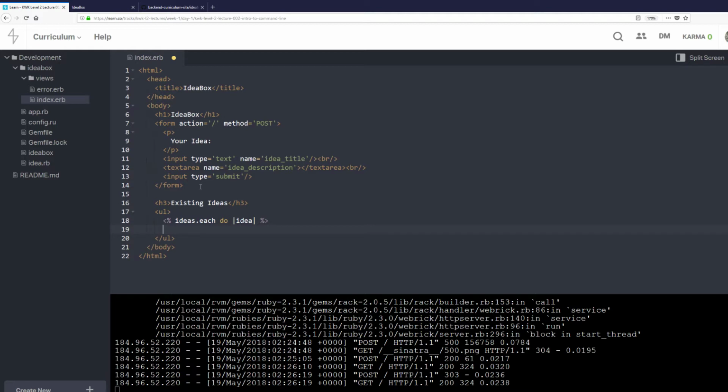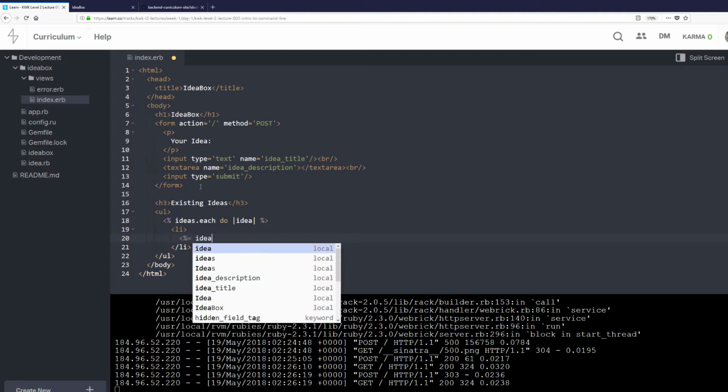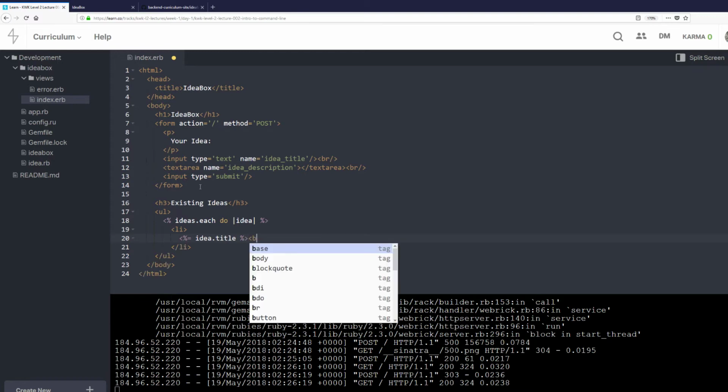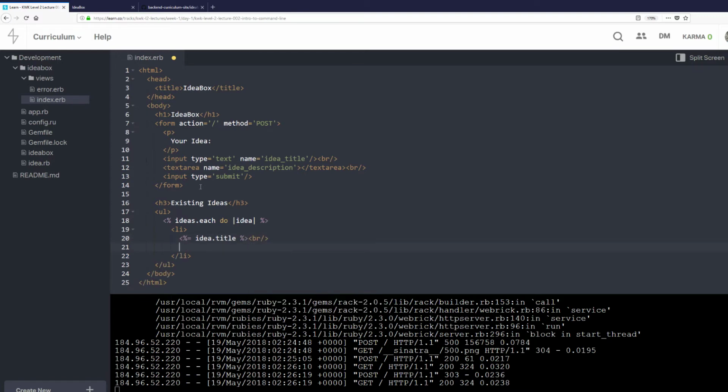And so we have that, and we're going to do a list item where <%= idea.title %> br slash idea.description. I realize that I've made a typo there. I am missing something. Am I missing something?